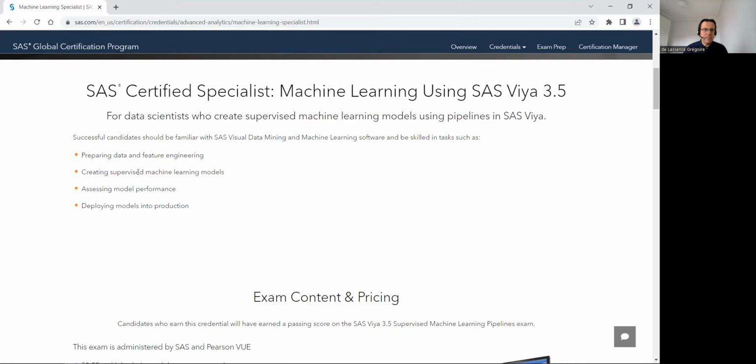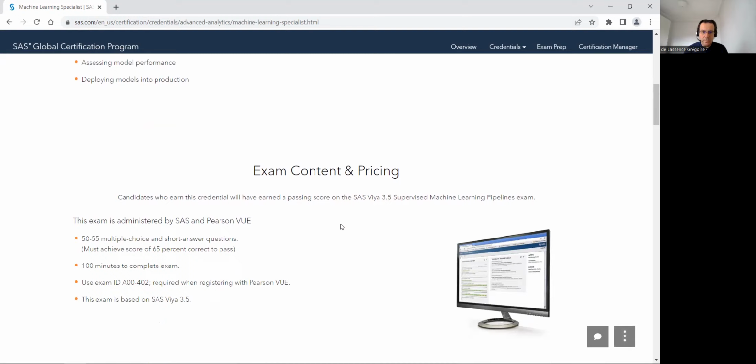They really appreciate the supervised machine learning, but it's also very important to understand very well how to assess the model and how to deploy the model in production. The last one is a part where there are many errors. So don't forget these 2 parts, prepare the data and deploy the model in production.